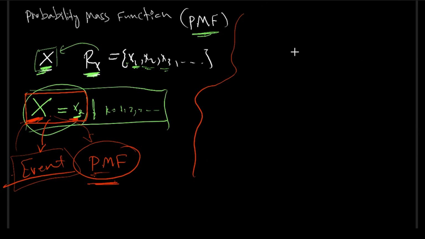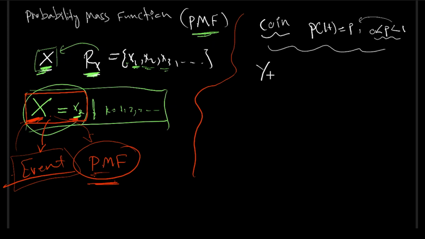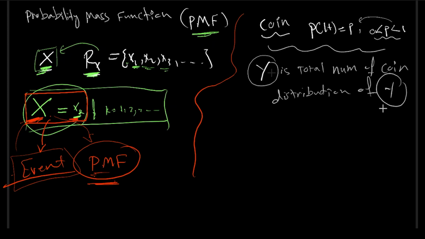Say, for example, you have an unfair coin. In this case, I would assume the probability of head, let's call it p, could be any number. It could be 0.5, 0.6, 0.7, whatever, where p is larger than 0 and less than 1. Let's assume that Y is the total number of coin tosses. We want to find the distribution of Y. Distribution means the probability mass function of Y.